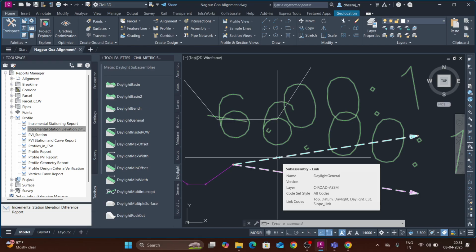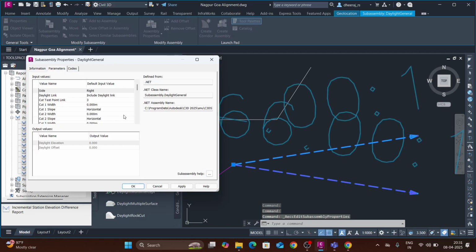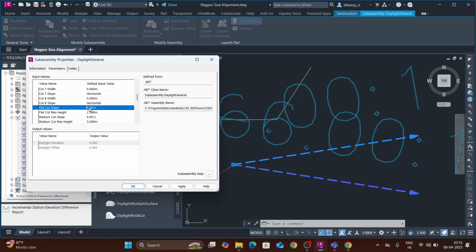For modifying the properties, click on that. Click sub assembly properties. You can see parameters. Now you can see for the cut slope, where flat cut is there the slope will be 2:1. If median cut is there it will be 1:1 slope.